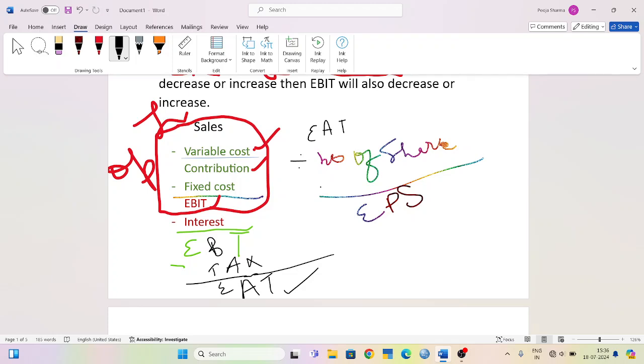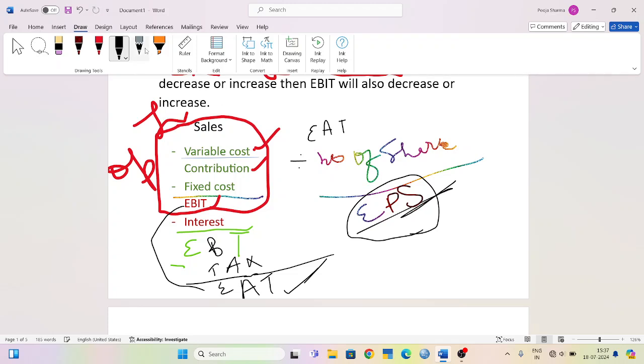When we divide EAT by the number of shares, we will get the value of EPS, that means earnings per share.